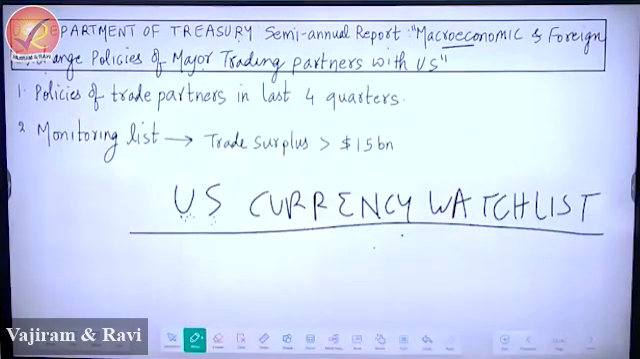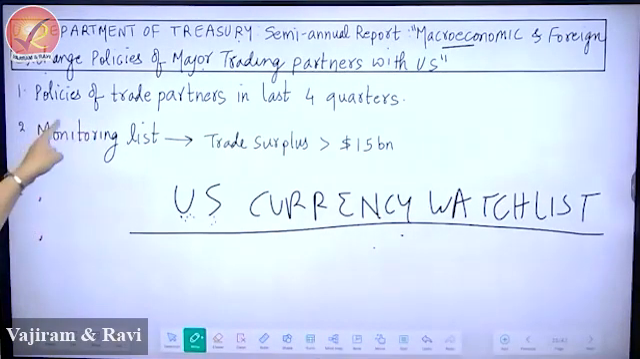Please put a full stop and please write, under this report, USA makes two important observations. Actually there are 4 observations, but for UPSC I think 2 is fine. USA makes two important observations. Number 1, see, what is written? First one, have a look at the board please.